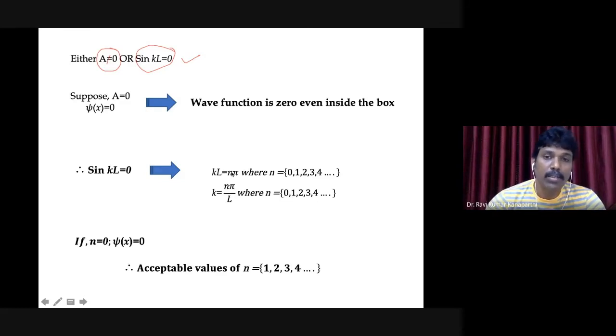If n is equal to 0, then KL is equal to 0, and sin 0 is 0. That means the wave function psi 2 of x equal to A sin KL, which is what we obtained, will be 0.